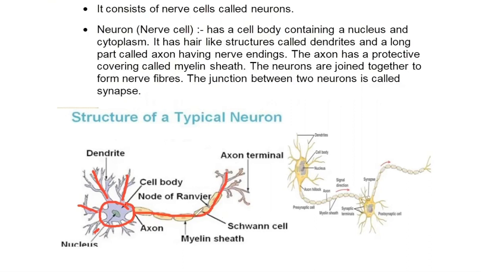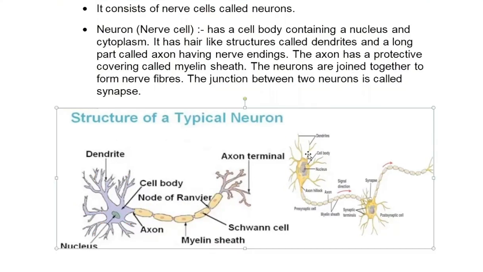Here you can see Schwann cells, and there is myelin sheath. At some places the myelin sheath is not present. These areas are known as nodes of Ranvier. So it has a cyton, cell body, which has a nucleus, many small processes known as dendrites, and one long process known as axon. Axon is covered with myelin sheath.